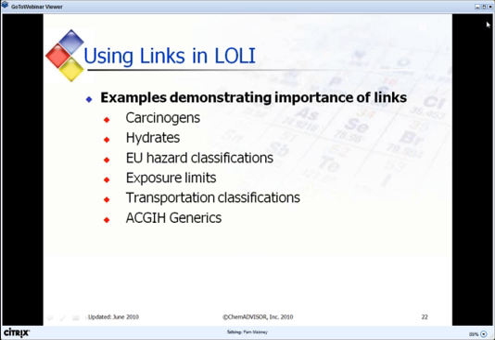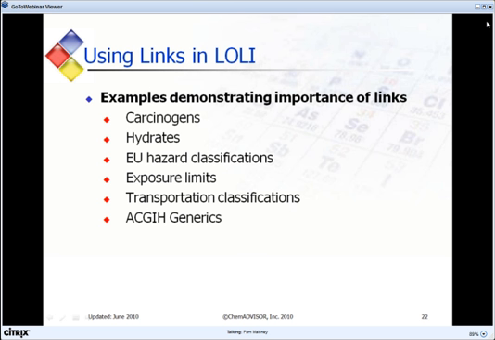I'll go over a few examples that demonstrate the importance of links, covering topics that are of interest to many of our customers, including carcinogens, hydrates, EU hazard classifications, exposure limits, and transportation classifications. I'll close by providing some actual numbers of chemicals affected by generic entries in the ACGIH TLV booklet.